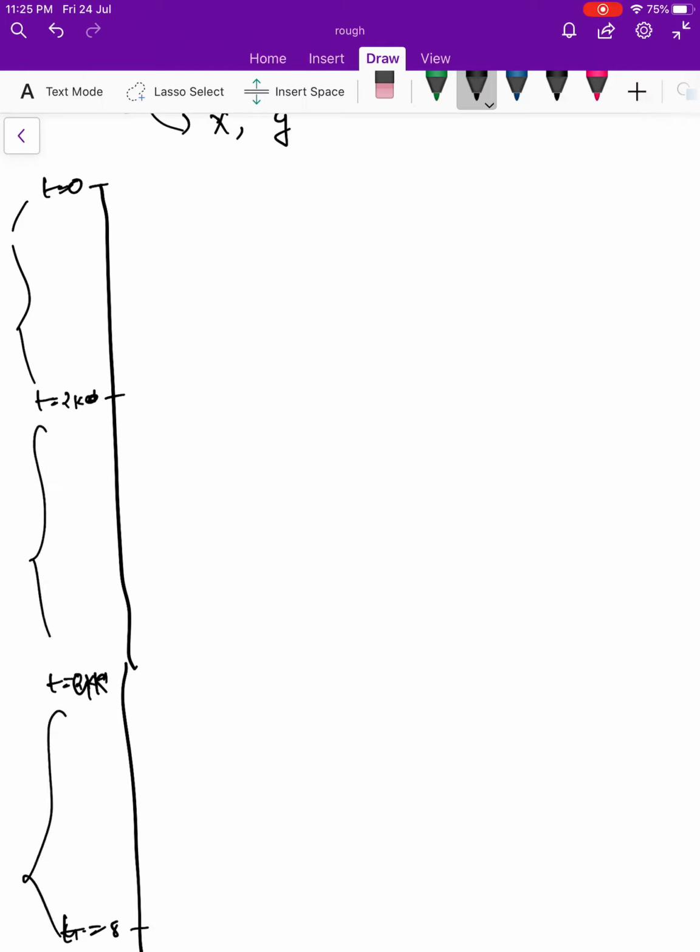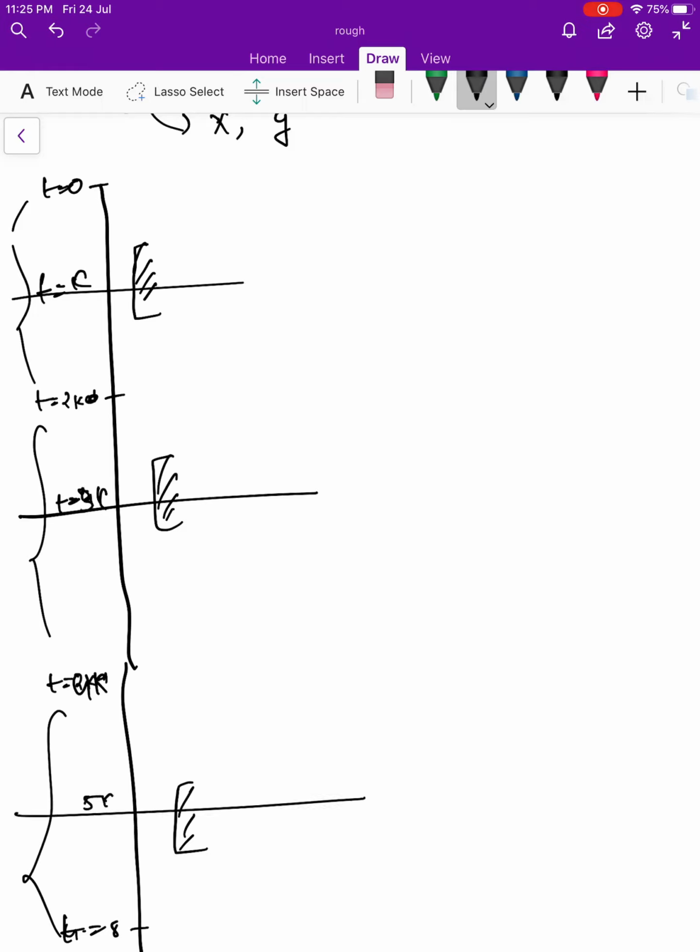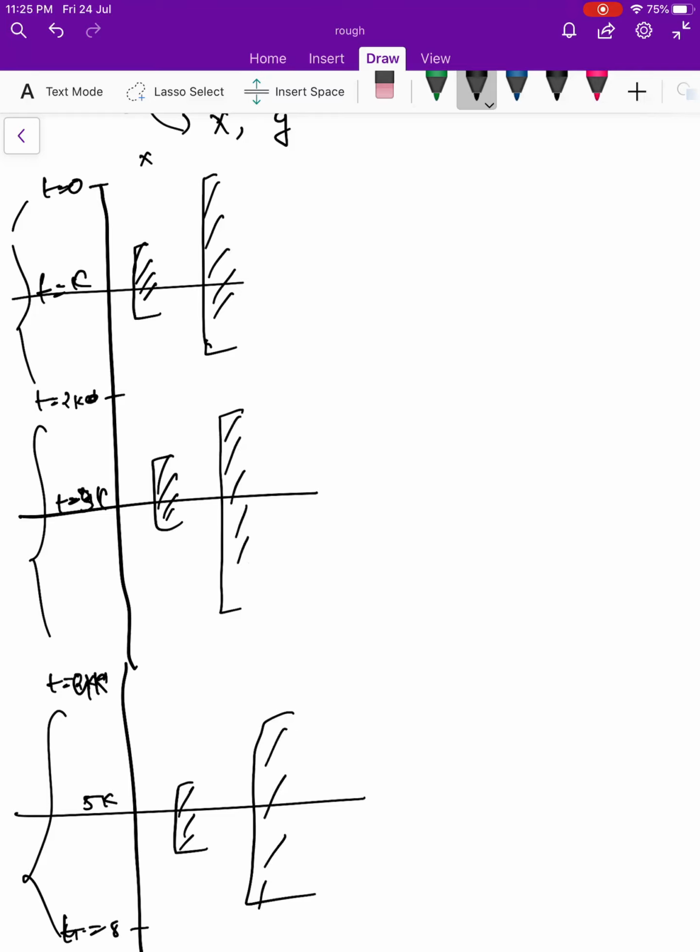For some of the shores, these are the timelines on which she will drown. It will be around t equal to k, around 3k, around 5k. For some of them it is completely free.